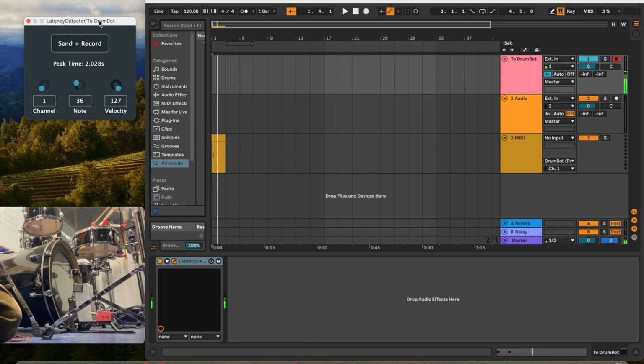And what it does is it will send the MIDI note, record 5 seconds of audio coming in, and then it will find the time between the message being sent and the peak in that audio. This process will occur 10 times and it will average the result. Alright, let's give it a go. Just going to set this microphone up here next to the sound source so that we can get an accurate result.